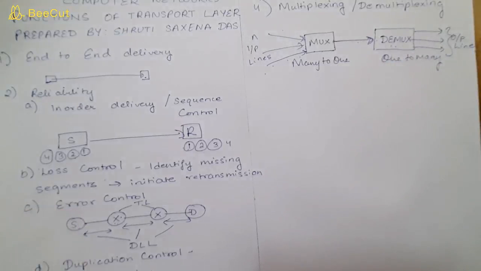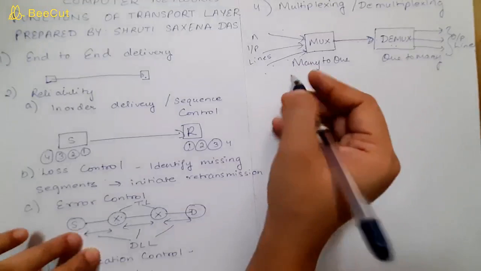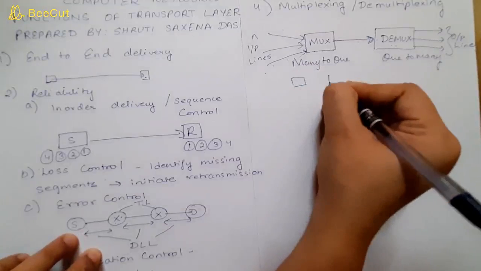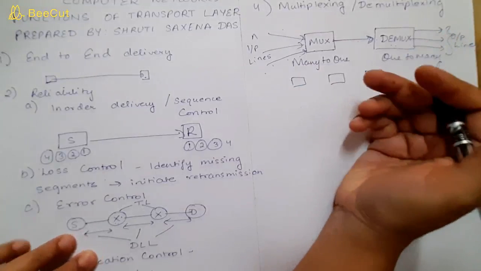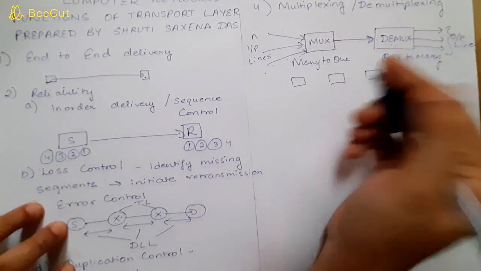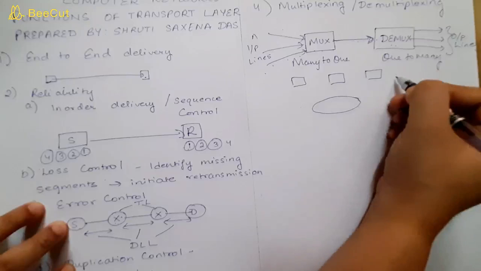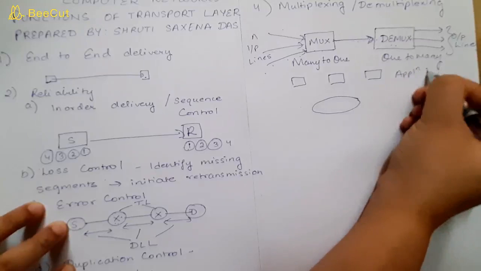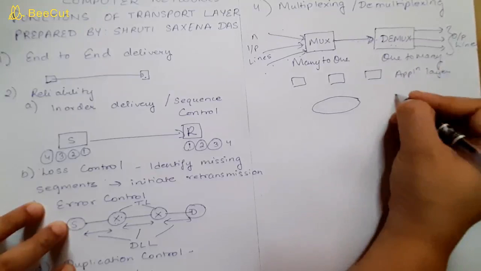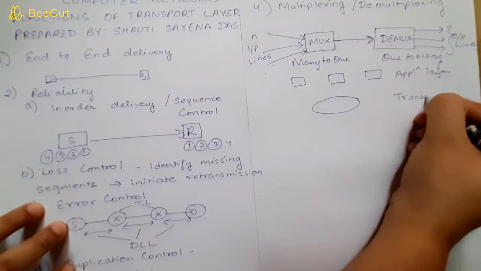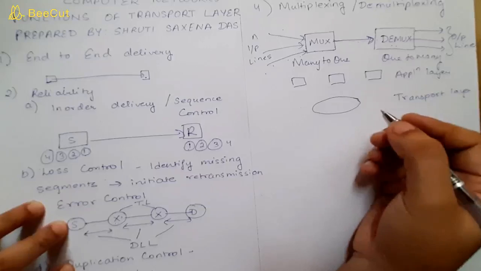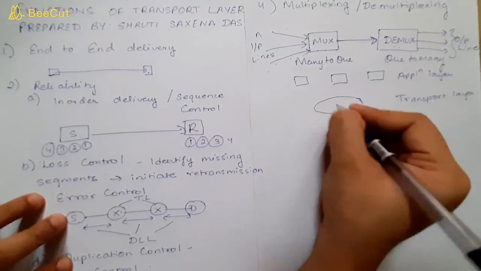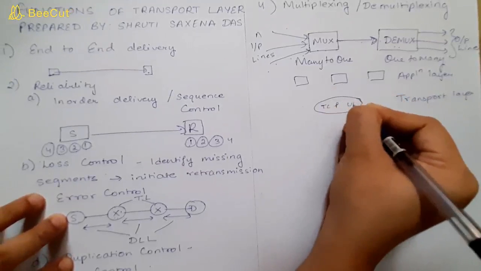Basically, you can have multiple applications running on the application layer, and each system can run multiple applications. This is your application layer where multiple applications are running. Then we have the transport layer. In the transport layer, we use two main protocols, TCP and UDP.